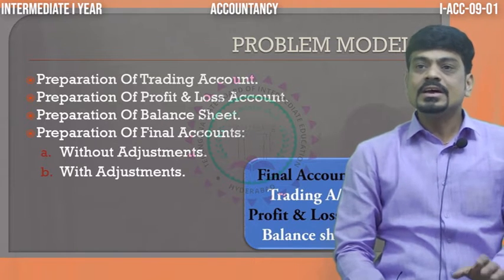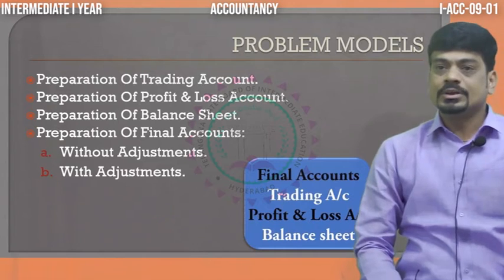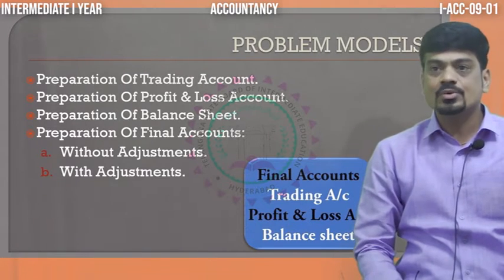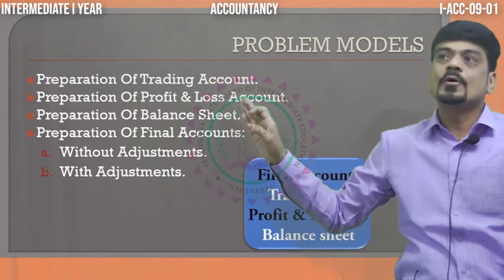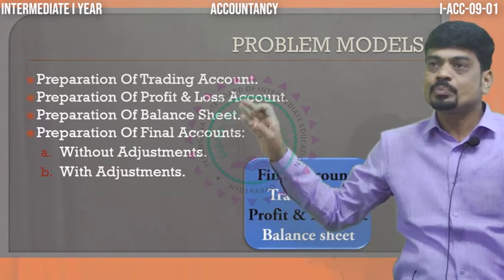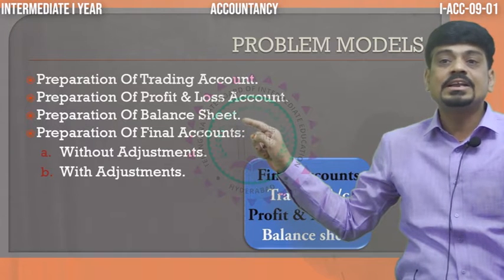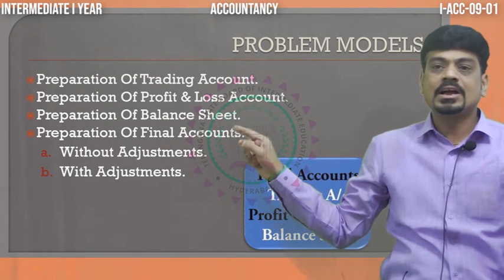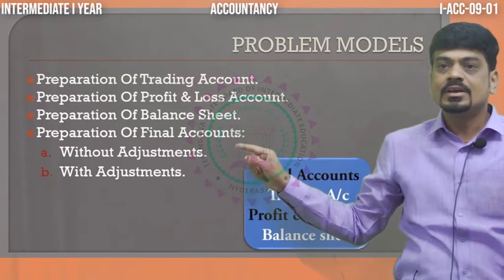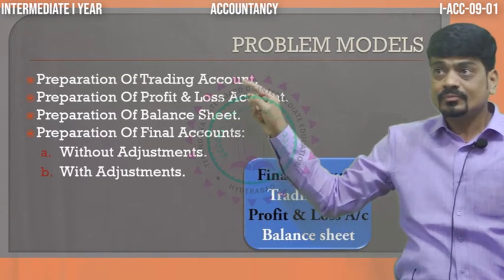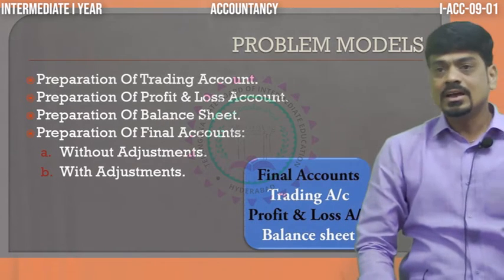So, here, let me show you what are the models we are going to learn. In fact, like what final account consists of, I have made into models like trading account, profit and loss account, balance sheet. When these three are added together, we call it a final account. And that final account, we are going to learn without adjustments and with adjustments. Like that, in each session, we are going to discuss in detail about the final accounts.